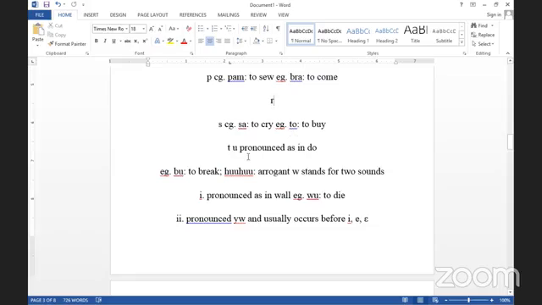Okay. And then we come to T. You pronounce it as in do. And we also have BU, which is pronounced with some of the sound in P, as in boo. U is pronounced oo. So we say the sound as boo.